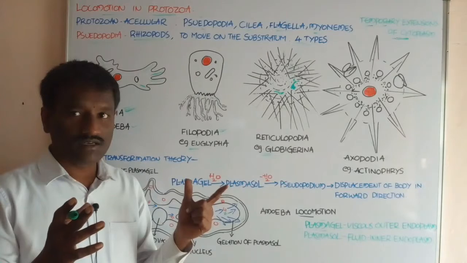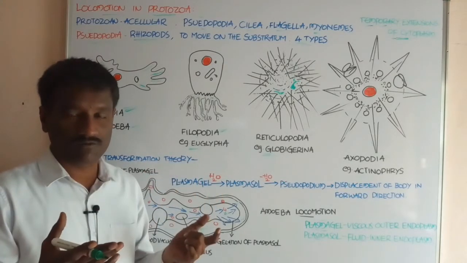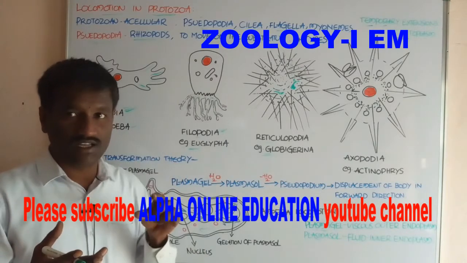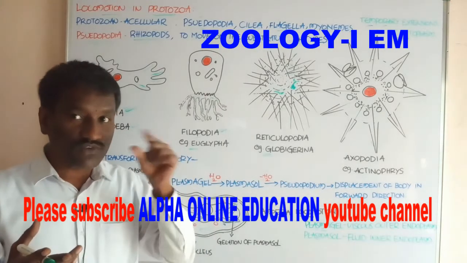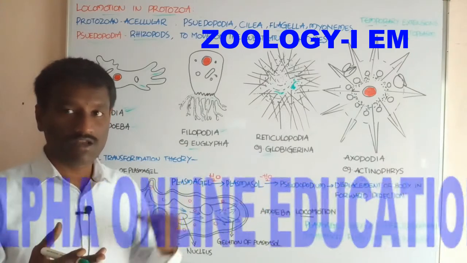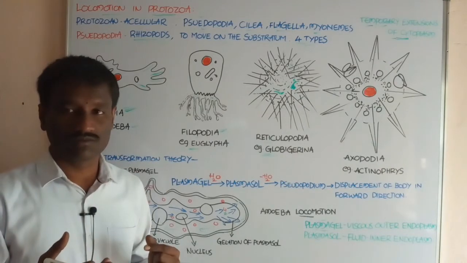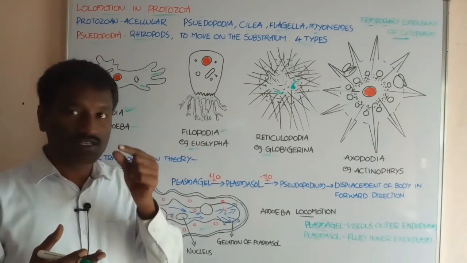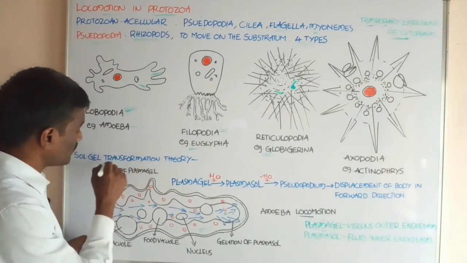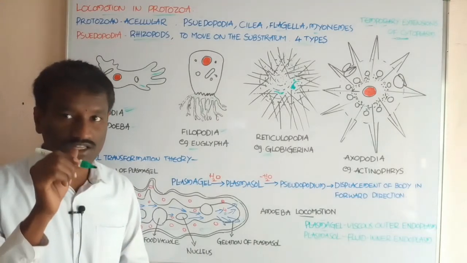Many scientists proposed different theories, and among these, the most accepted theory giving information about the formation of pseudopodia in protozoans, in rhizopods, is the Sol-Gel transformation theory.